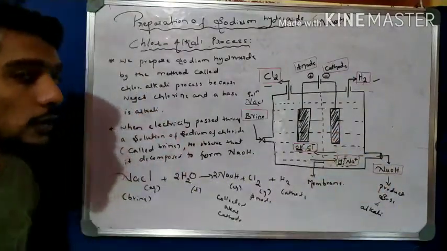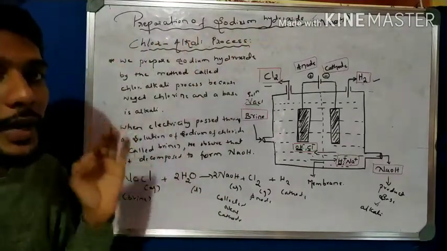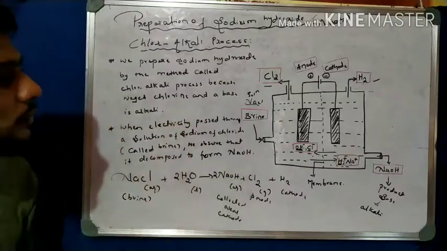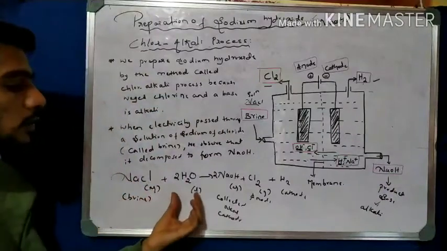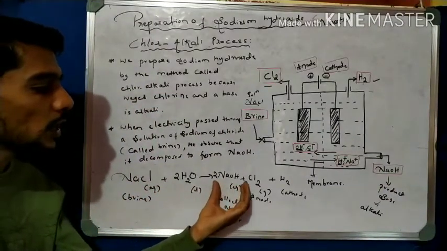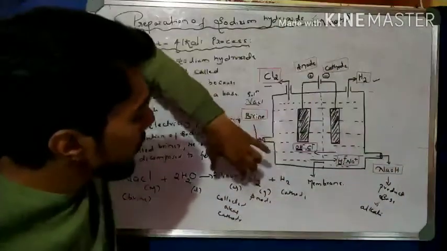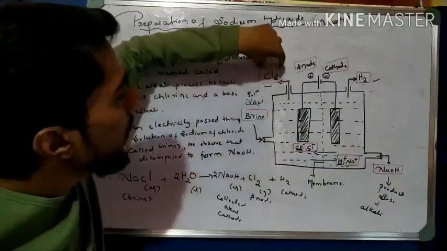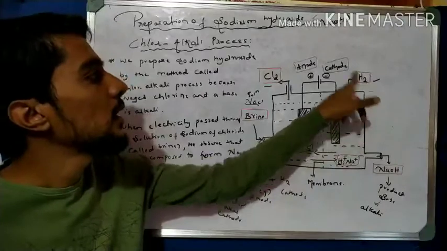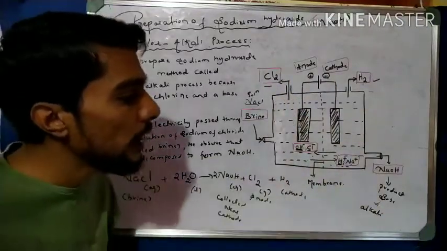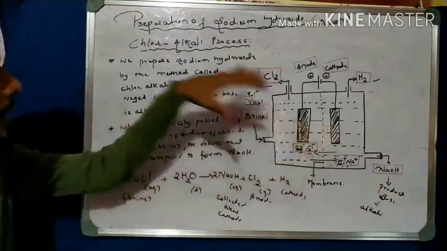So this is the preparation of sodium hydroxide by using NaCl. How do we prepare it? NaCl is decomposed by using electricity. We get sodium hydroxide, and the reaction is NaCl plus water, we pass electricity, we get sodium hydroxide, chlorine gas, and hydrogen gas. Of these three products, one is sodium hydroxide, one is chlorine, and one is hydrogen. We have uses for them. We use these gases, and we use the NaOH also. So now write this down. Take the diagram, take the explanation.